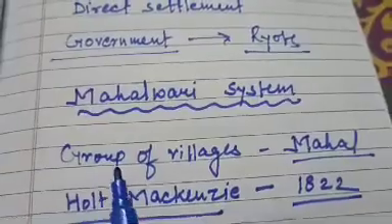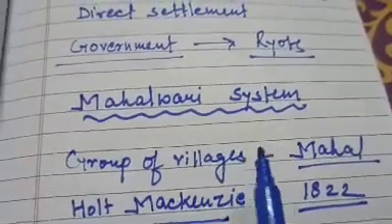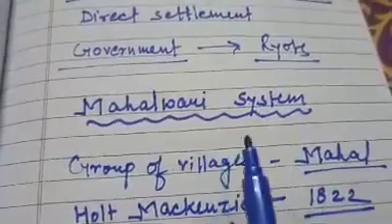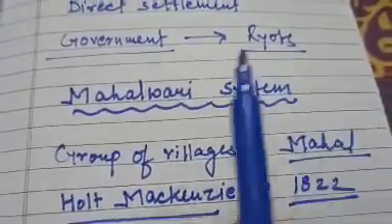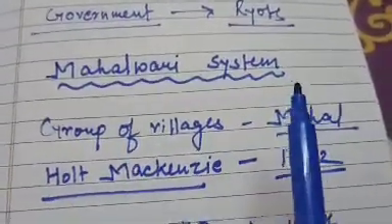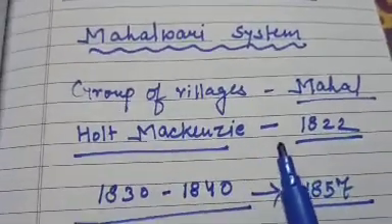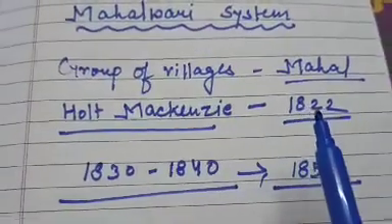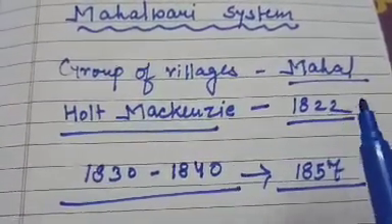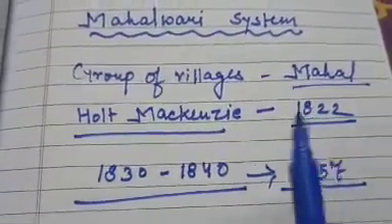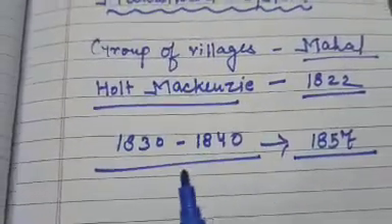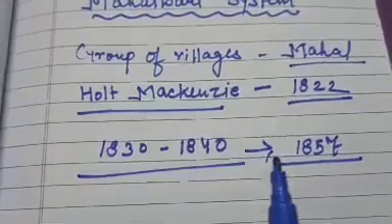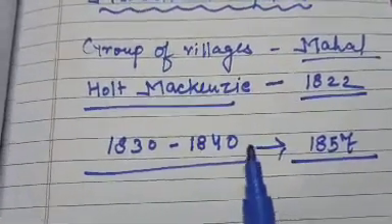Then next was Mahalwari system. Mahal means group of villages. In this system, a group of villages was responsible to give taxes, to give revenues to the Britishers, and it was introduced by whom? Holt Mackenzie. In which year was it introduced? 1822.